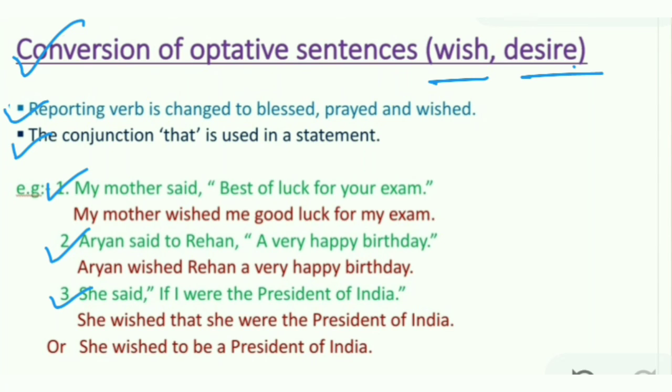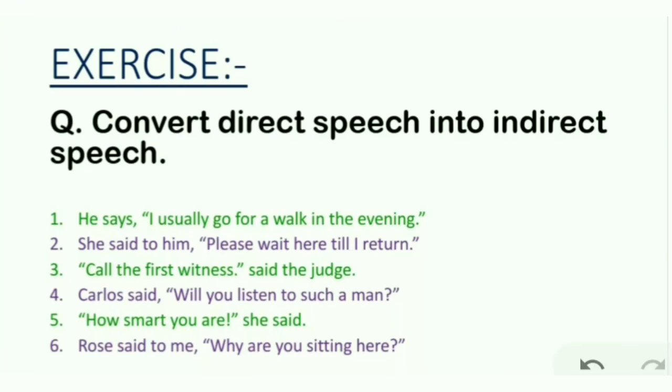Number 3. She said, "If I were the President of India." It is again showing strong desire and wish. She wished that she were the President of India, or she wished to be the President of India. It can be converted in both ways. Okay. Now time for exercise. Convert direct speech into indirect speech.